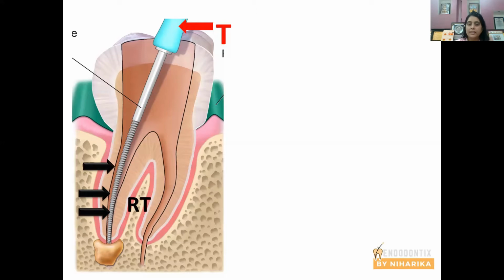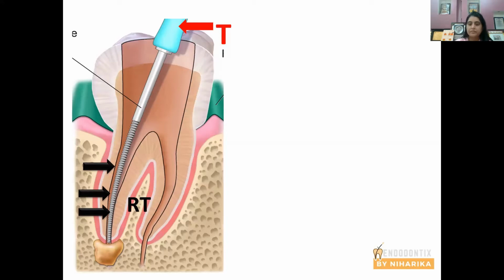And this force which is generated by the radicular dentine on the surface of the file is known as reactionary torque. So you have a torque and you have a reactionary torque. Please don't get confused between these two words. Torque is something the endomotor applies, and reactionary torque is the resistance applied by the radicular dentine surfaces on the file.